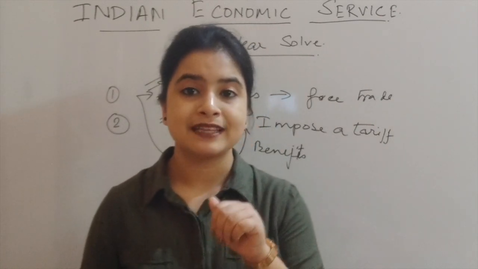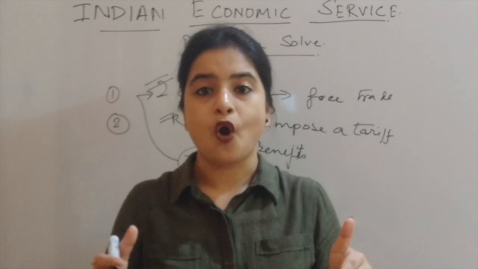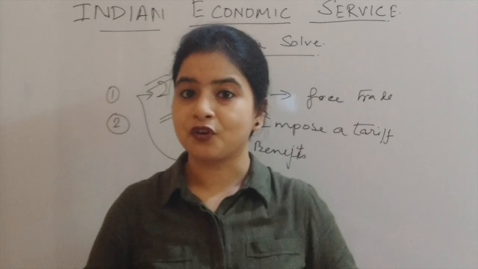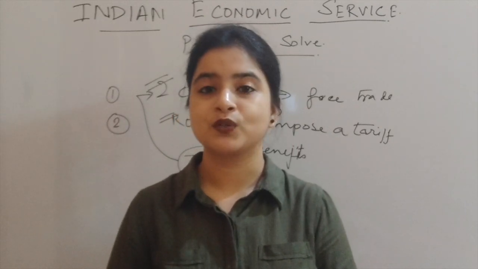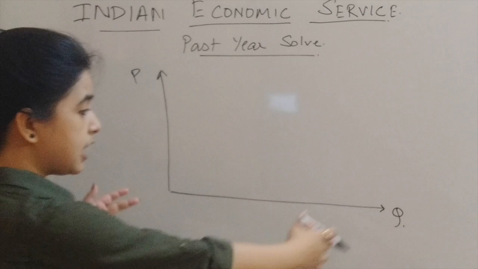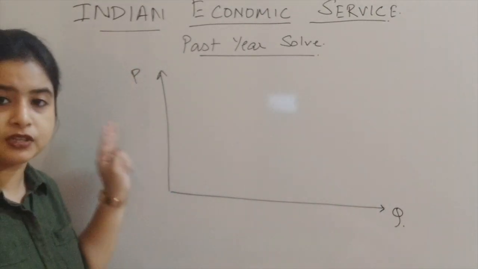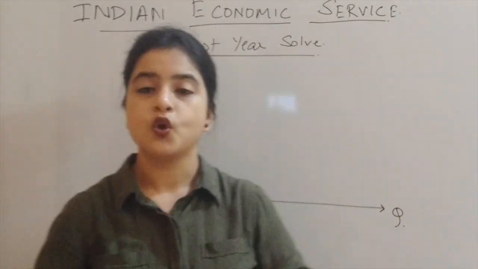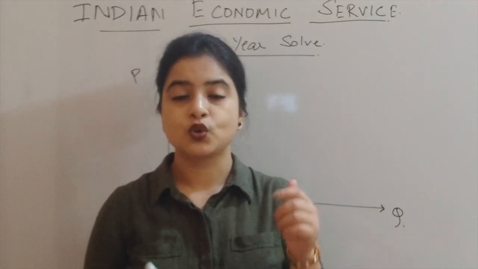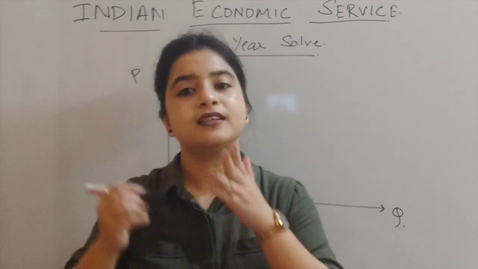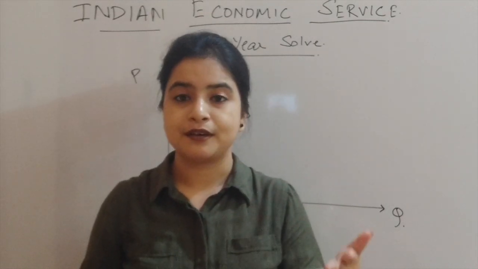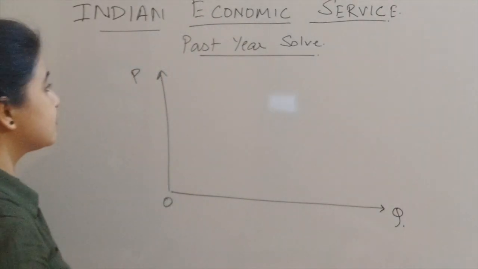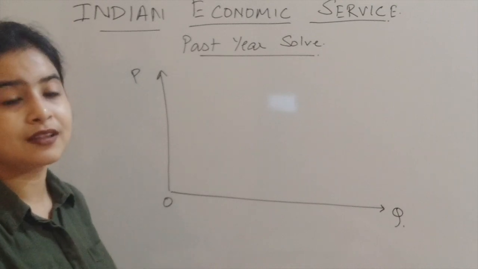We have to find whether this imposition of the tariff increases or lowers the economic welfare. For this I'm going to take the help of a diagram. Here I am measuring the quantity and here I am measuring the price. Once we know that this is a tariff case, the tariff is imposed when the demand is higher than the production or the supply. That means the curves for demand and supply would look somewhat like this.